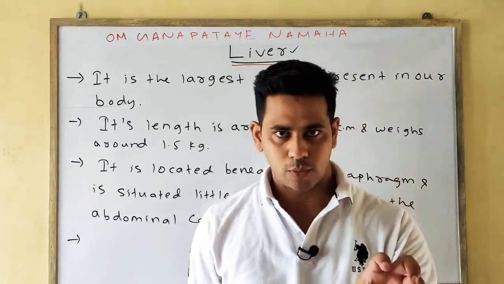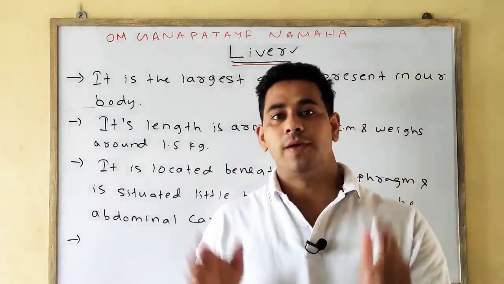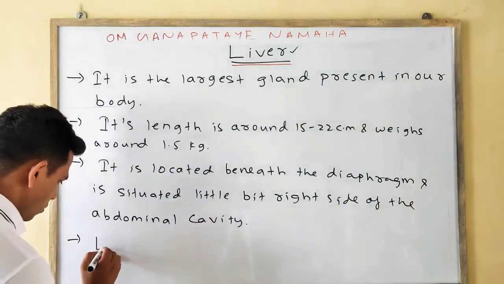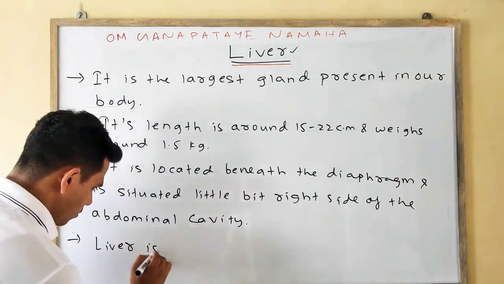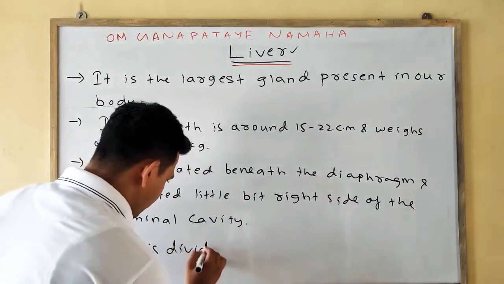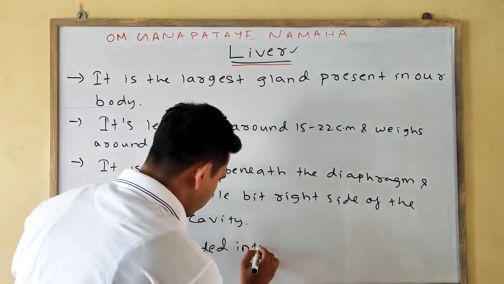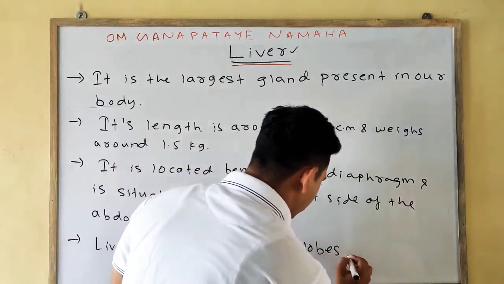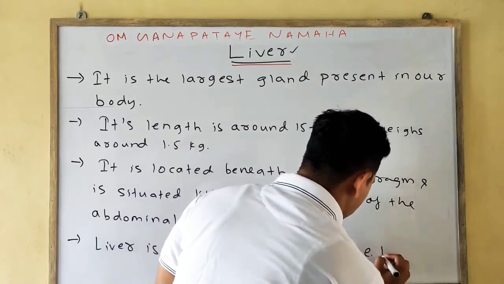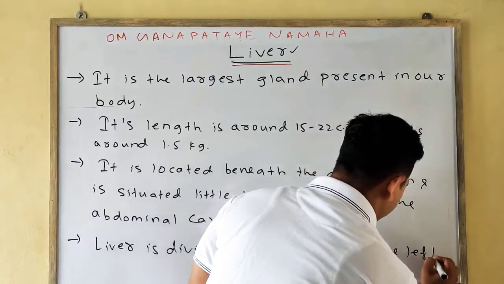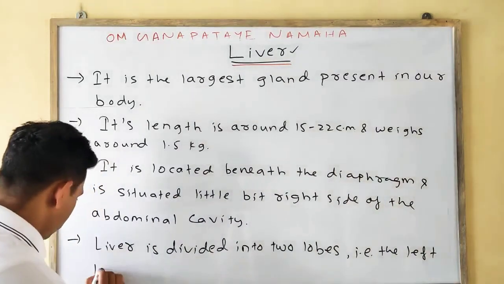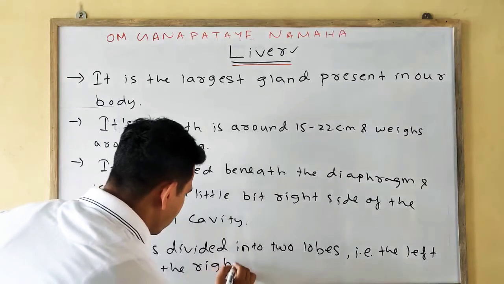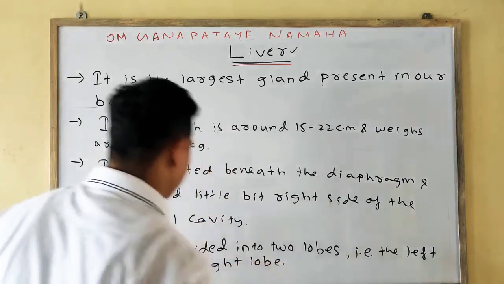Left lobe is somehow smaller and right lobe is very much bigger as compared to the left lobe.